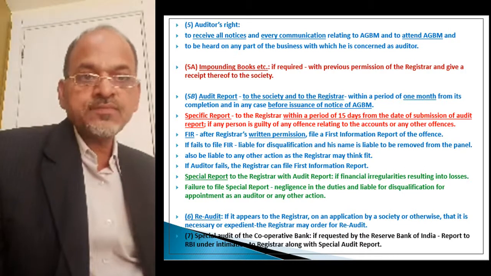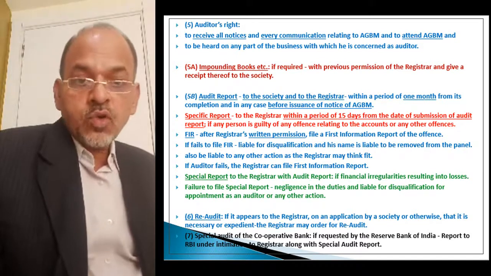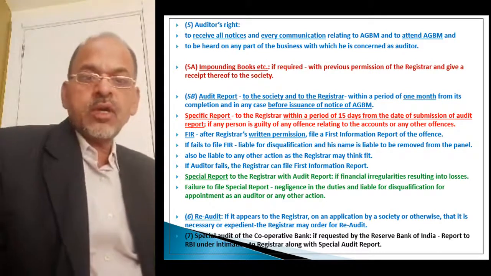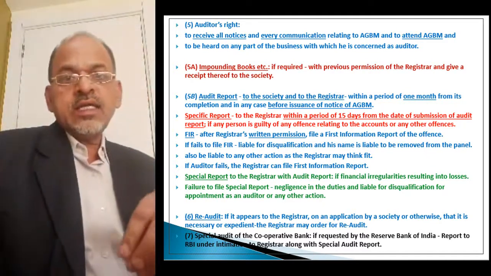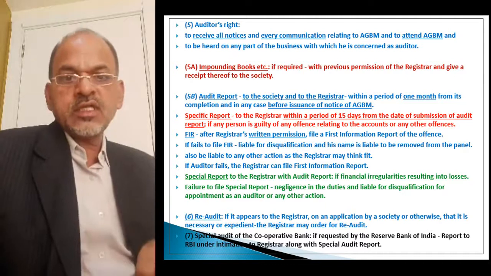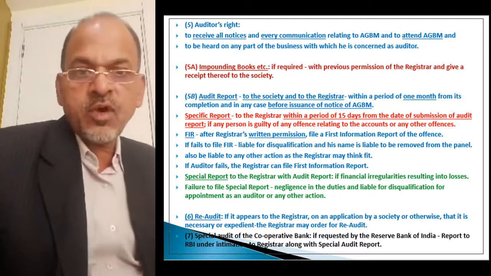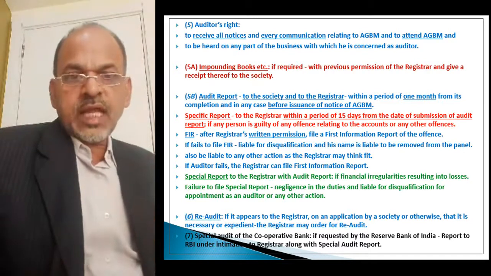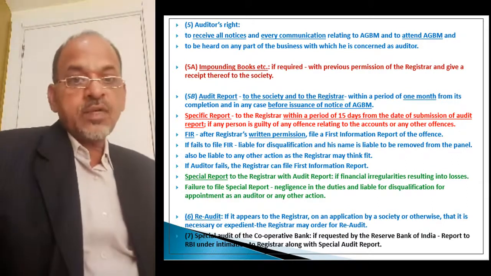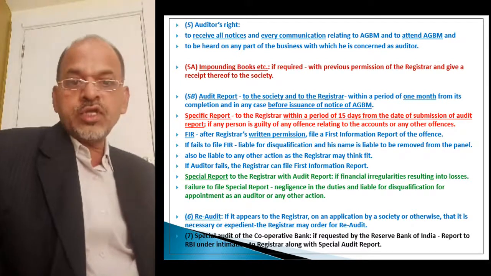before issuance of notice of the annual general body meeting, because in the notice of the annual general body meeting, it is to be taken on the agenda as a subject about the audit report. To consider the audit report should be one of the agenda items before the annual general body meeting. So there is also a time limit to give the audit report to the society and registrar, that is within 1 month after completion of audit, or in any case before issuing notice of the annual general body meeting.